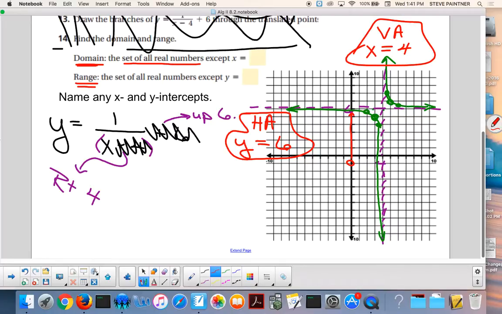Guys, put it in. Watch this. You know how it says x minus 4? Go ahead and put a 4 in. 1 over 0 doesn't work, so it's 4. Except what? 4 doesn't work. The asymptote tells you the answer. The range will be every y comes out except one y value. 6. 6 doesn't come out, right? Good?